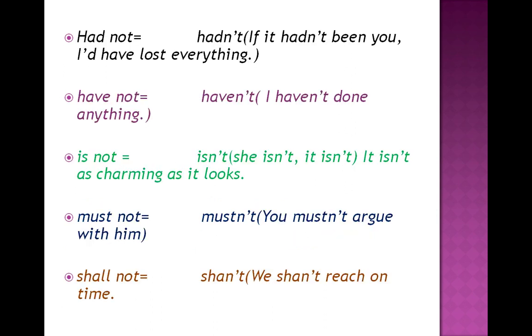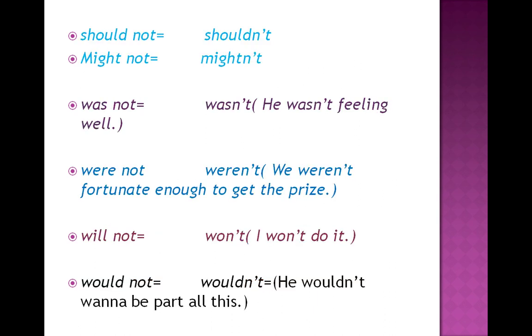Had not. Hadn't. If it hadn't been you, I would have lost everything. Have not is equal to haven't. I haven't done anything yet. Is not turns into isn't. She isn't. It isn't. It isn't as charming as it looks. Must not. Mustn't. You mustn't argue with him. Shall not. Shan't. This one sounds a little different and interesting too. Shall not becomes shan't. We shan't reach on time.